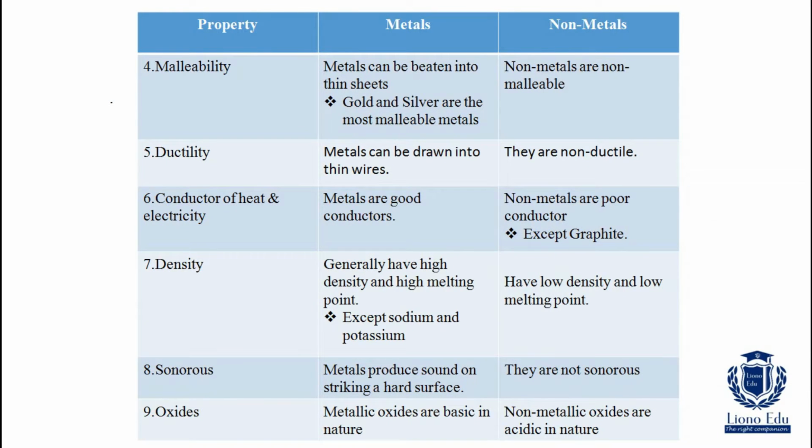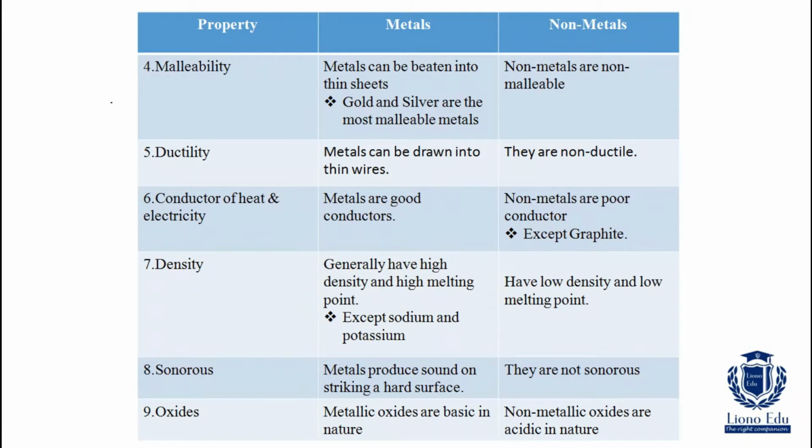Malleability. Metals can be beaten into thin sheets, that is called malleable. Malleable means something that can be beaten into thin sheets. Metals have that property, so metals are malleable. We know that gold and silver are the most malleable metals. Non-metals are non-malleable, so they can't be beaten into thin sheets.